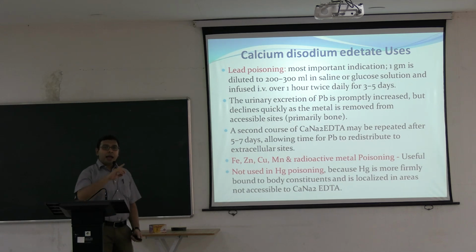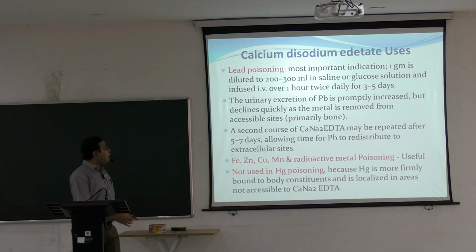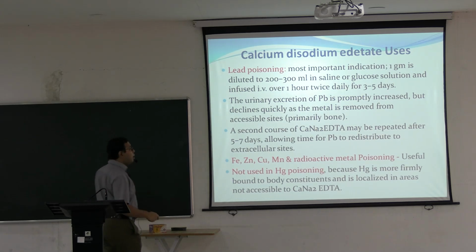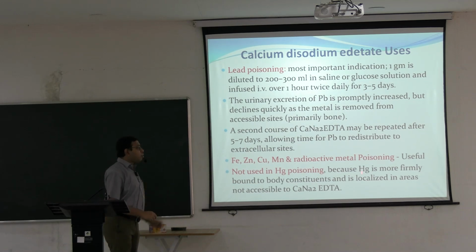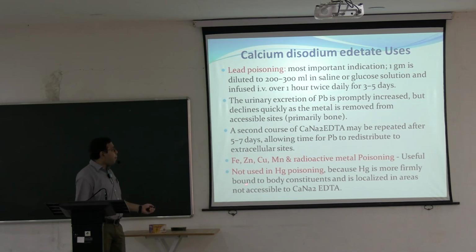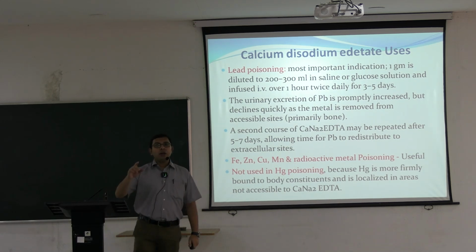But again, like dimercaprol is not used in iron or cadmium poisoning, similarly calcium disodium EDTA is contraindicated in mercury poisoning, because mercury is more firmly bound to body constituents and is localized in areas not accessible to calcium disodium EDTA.